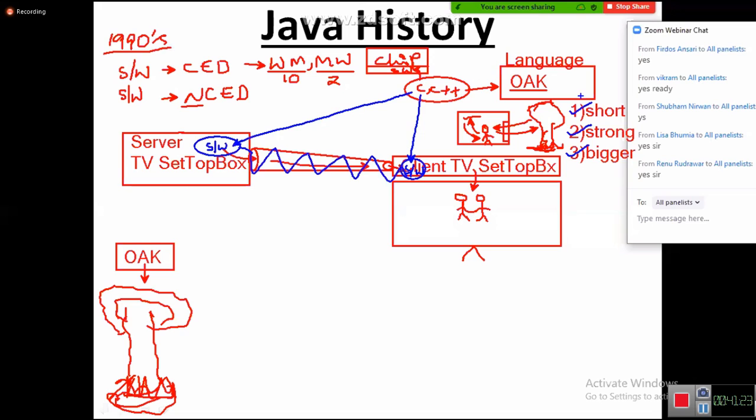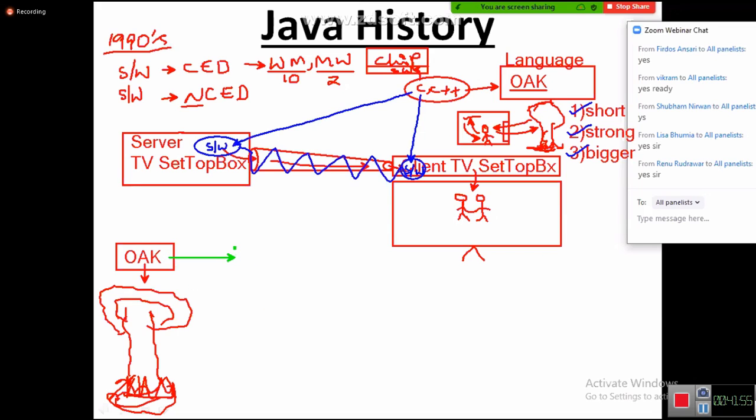Now the registration officer found it is already being used by other people in the market. There is a company called Oak Technologies. The company name is what? Oak Technologies. For Oak Technologies, this Oak is an acronym, a brand, so that's why they are unable to use the language name Oak. Then James Gosling, with a sad face, came back to the office and informed the team members, "Arey, we are unable to use the name Oak, we cannot use it."